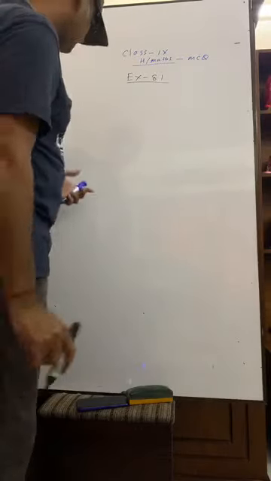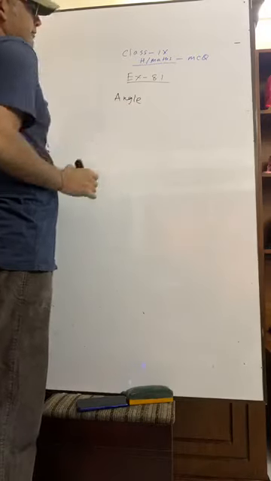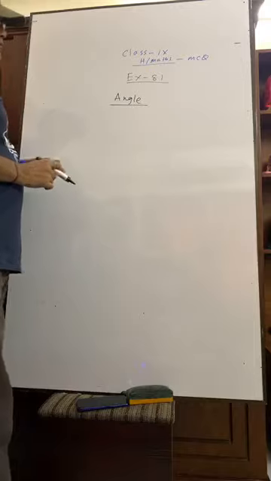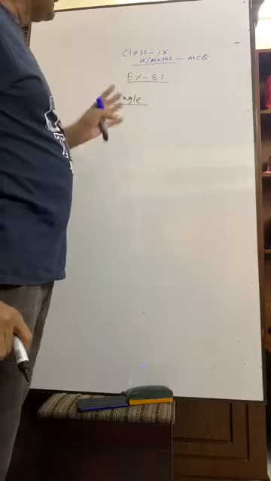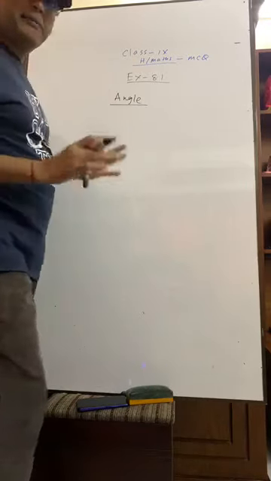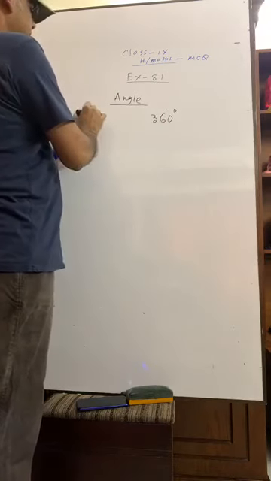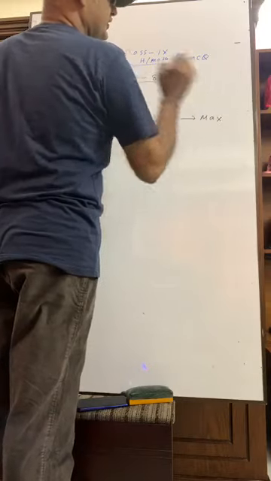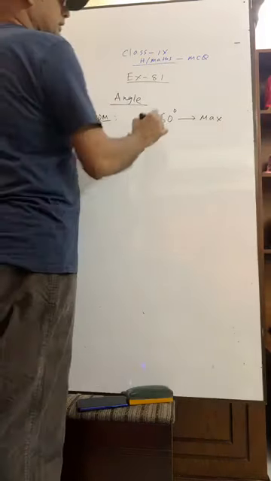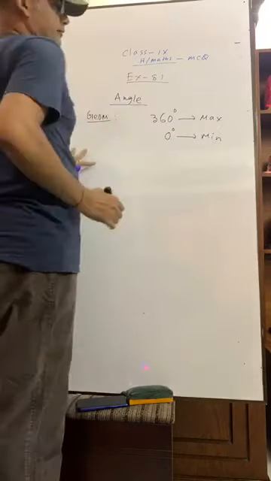Okay, angle. Actually, in geometry, an angle may be 360-degree maximum. In geometry, maximum 360 degree, minimum 0 degree. You understand?